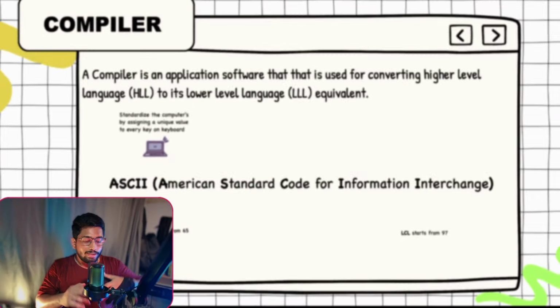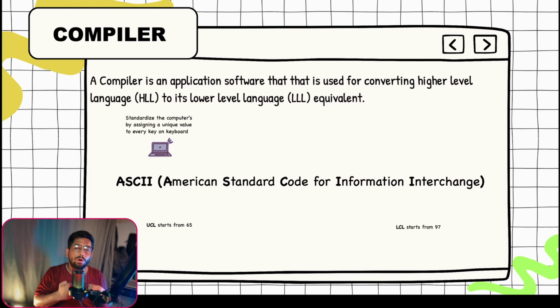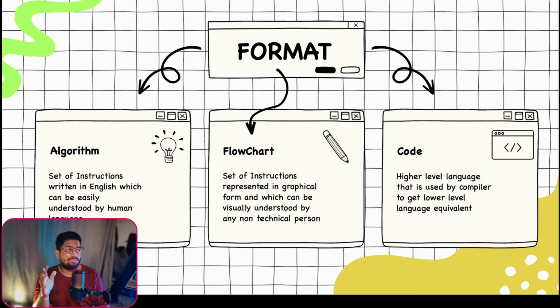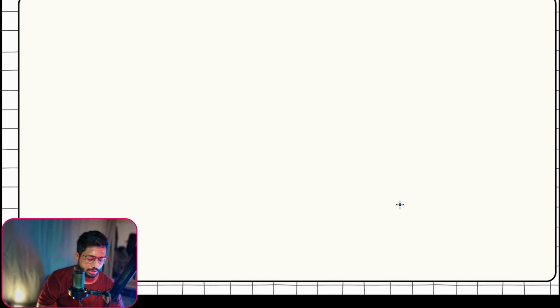Okay, so now let's see the things that we want to understand to get a better understanding of what is programming in detail, and then we'll jump to the differentiation between programming and coding. So let's understand these three formats. Let's say we want to write any kind of code. The first and foremost thing in this coding cycle would be understanding the algorithm. Now, what is an algorithm? Let's break it down. So let's see what is an algorithm first.